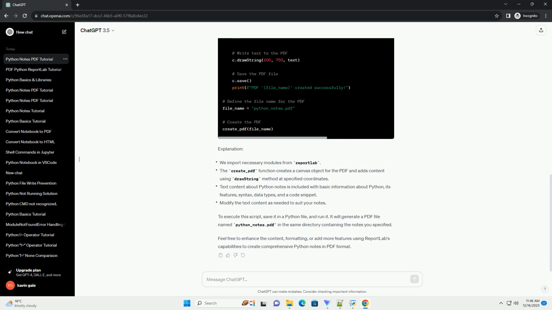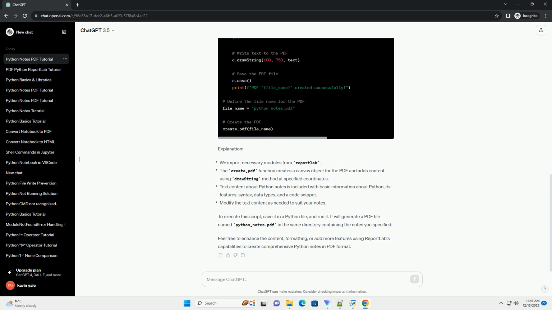This is a basic example, and you can customize the function to include more advanced features, such as code snippets, images, or hyperlinks. To include code examples in your notes, you can modify the content and formatting. For instance, you can use a mono-spaced font for code and add code blocks. By organizing your notes with a clear structure and including code examples, you'll have a valuable resource for future reference and learning. Customize the script further to suit your specific needs and preferences.